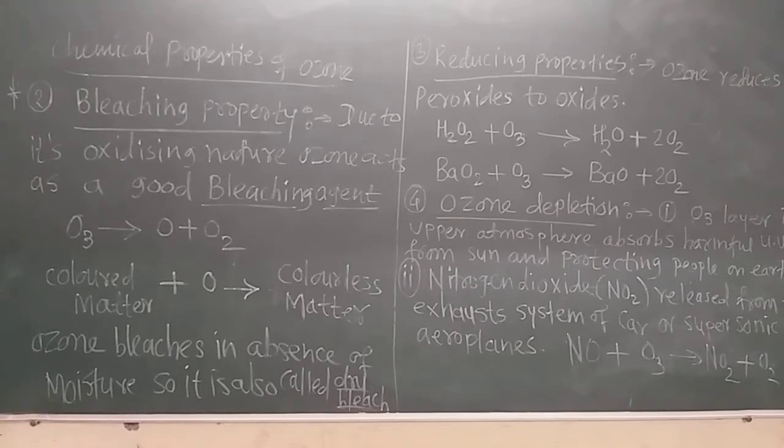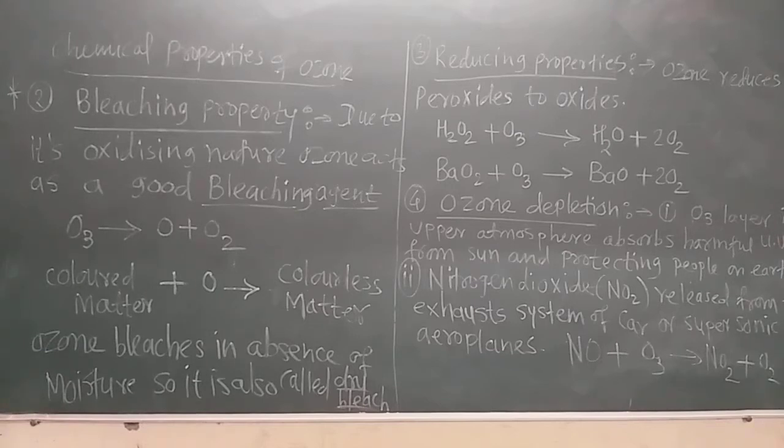Now the fourth chemical property of ozone is that the ozone layer reacts with different pollutants in the atmosphere. These pollutant gases react with the ozone layer, and therefore the depletion of ozone is also a chemical property. Why does depletion of ozone occur? Because the ozone layer reacts with different pollutants, that is the chemicals in the atmosphere. So that is also a chemical property of ozone. Remember that. The name is depletion.